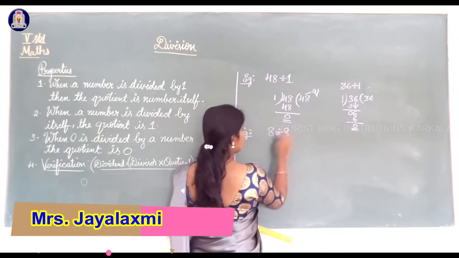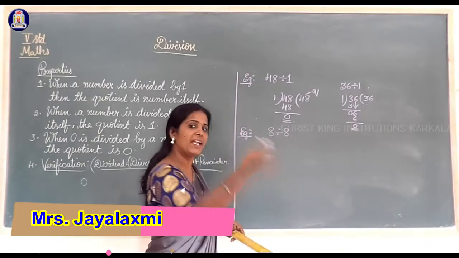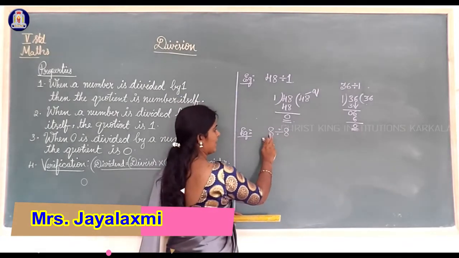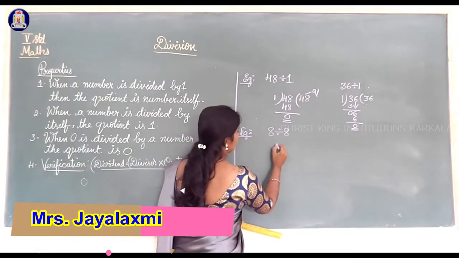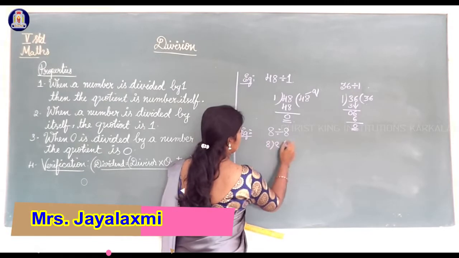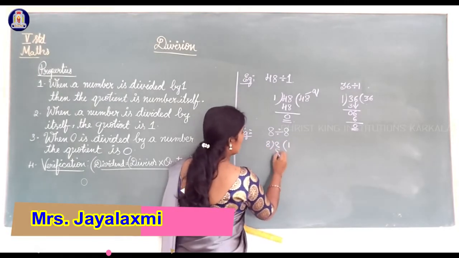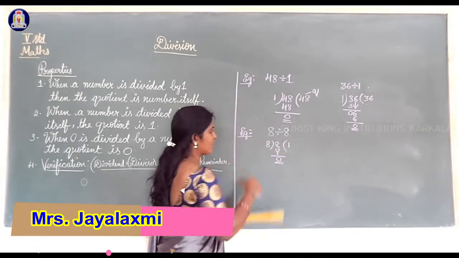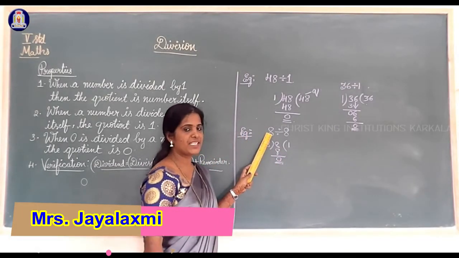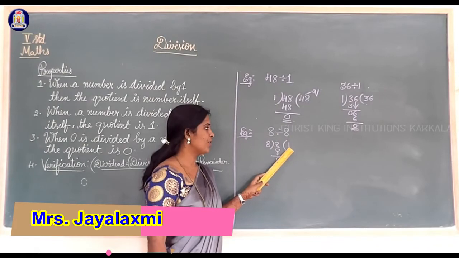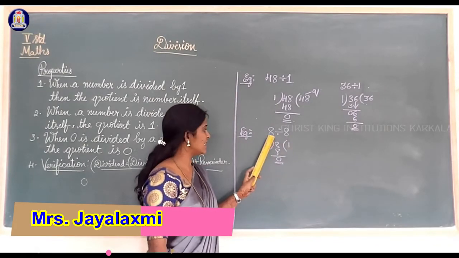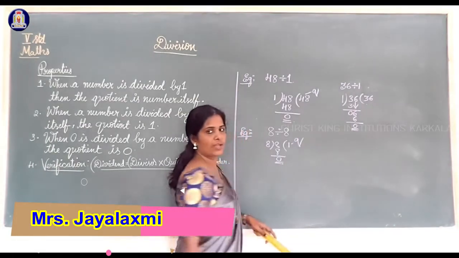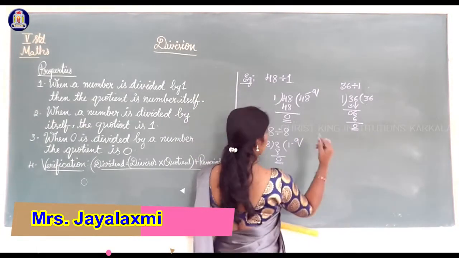The number is divided by itself, means the same number. 8 divided by 8. 8 ones are 8. So 8 minus 8, 0. Now check that. When the number is divided by itself, you are getting the quotient 1. See, 8 divided by 8, the quotient is 1. Okay, shall we check a 2-digit number?